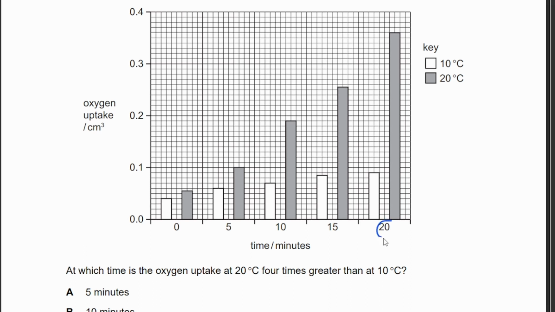So let's check 20 minutes. At 20 minutes it would be 0.36 for the gray bar and 0.09 for the white bar. 0.36 divided by 0.09, your answer would be 4, right? So at which time is the oxygen uptake at 20 degrees Celsius, the gray bar, 4 times greater than at 10 degrees Celsius, the white bar? It will be at 20 minutes.